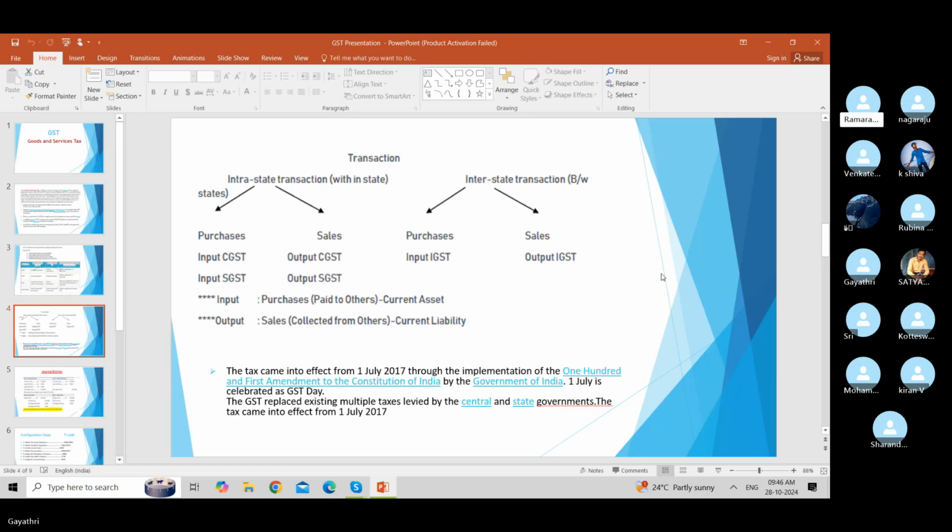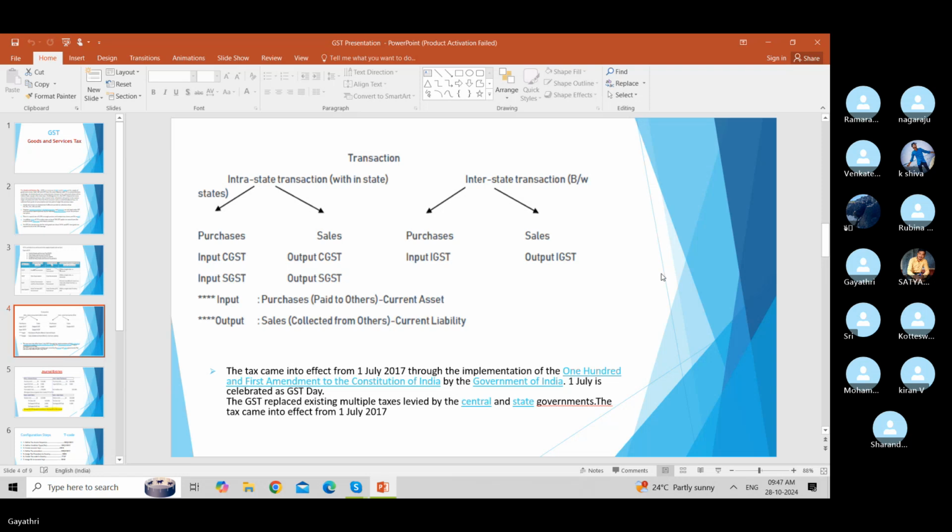Basically, input GST is the GST levied on purchases. That is, we pay it to others when we purchase stock from a vendor. That is a current asset. Why is it a current asset? We will claim it at the time of GST payable at the end of the month. We will pay the GST as output GST minus input GST. So we will claim that input credit, and that will be a current asset to us.